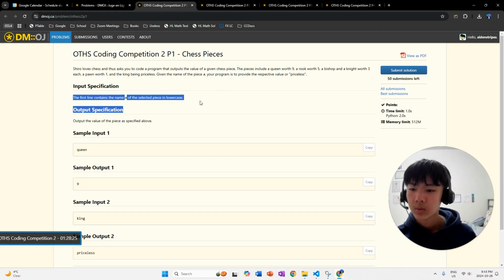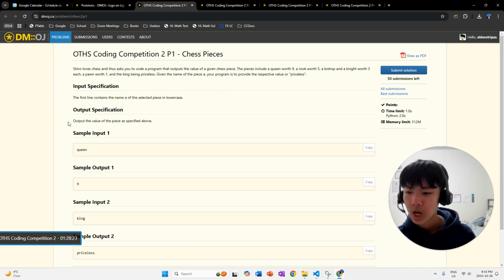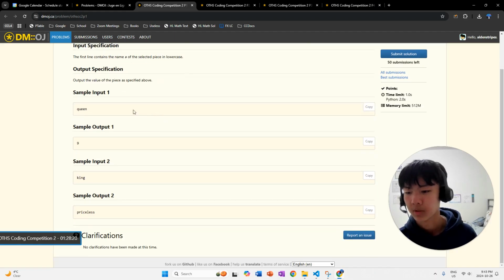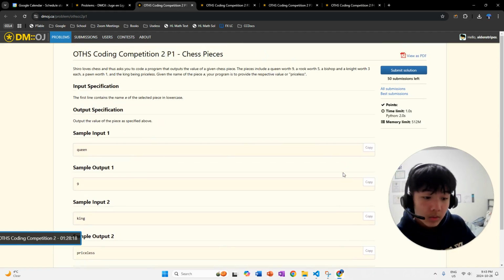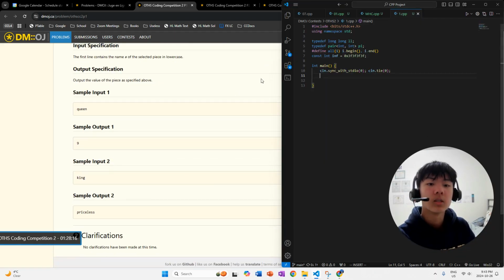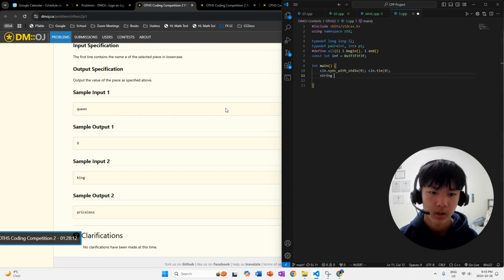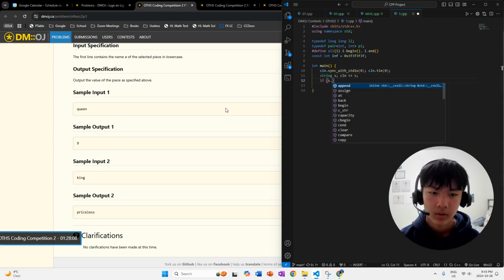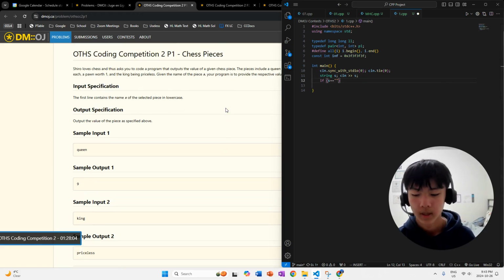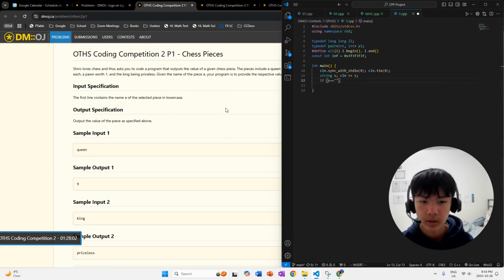The first line contains the name S of the selected piece in lowercase, and the program outputs the value of the piece as specified above. Okay, so this question is extremely easy once you've mastered the coding fundamentals. So we're just going to have a string, and then we're going to take input for the string. If the string is equal to, man, I would use dot equals in Java, but I think for C++ you can just do this. So if it's queen, then let's just go ahead and output 9.